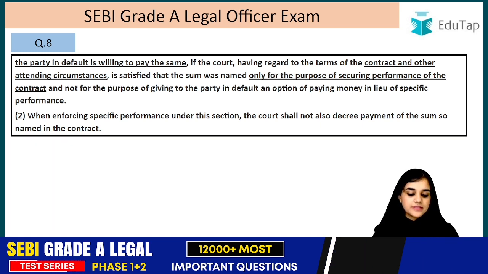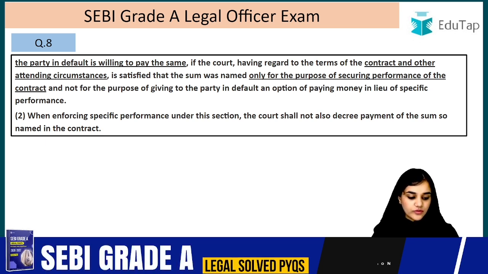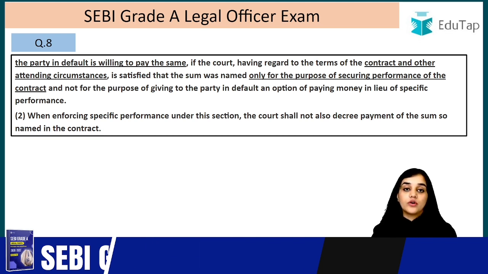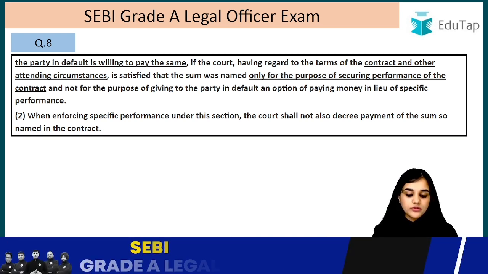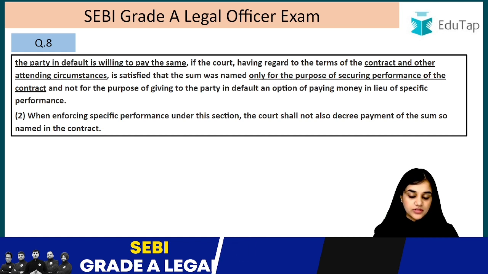It is willing to pay the same if the court, having regard to the terms of the contract and other attending circumstances, is satisfied that the sum was named only for the purpose of securing the performance of the contract. It was only to secure performance of the contract and not for the purpose of giving the party in default an option of paying money in lieu of specific performance, right?